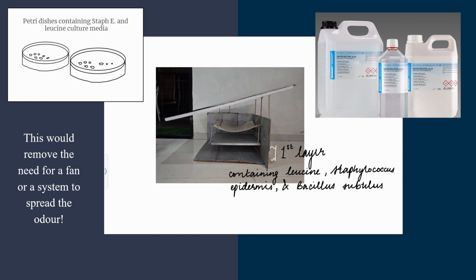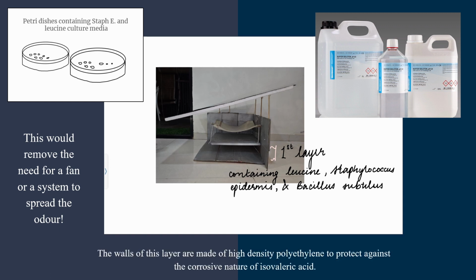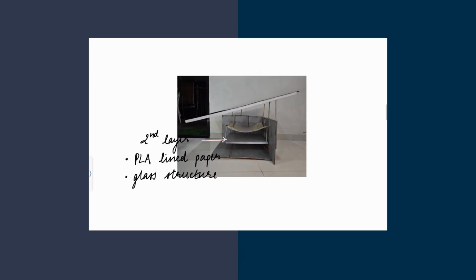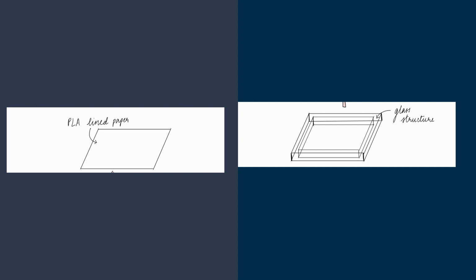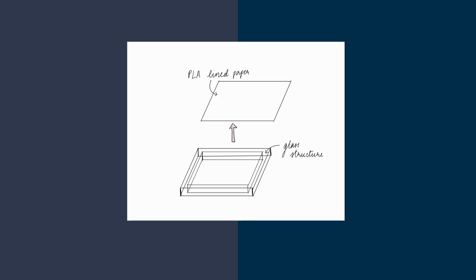In addition, there would be Bacillus subtilis to enhance the potency of the odor. We can adjust the potency for the proximity of the population to the machine by increasing or decreasing the number of petri dishes. Next, we have the second layer. It is split into two, an upper layer of PLA lined paper to keep dust particles and other foreign substances out, which could potentially disturb the sterile conditions of the layer underneath. A glass structure beneath the paper will support it. This layer would be breathable so as to allow the odor to pass through.